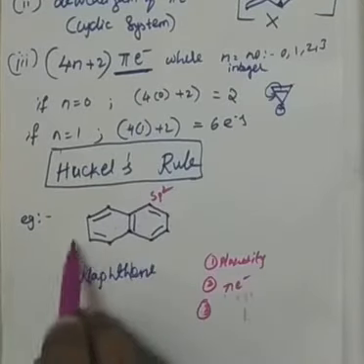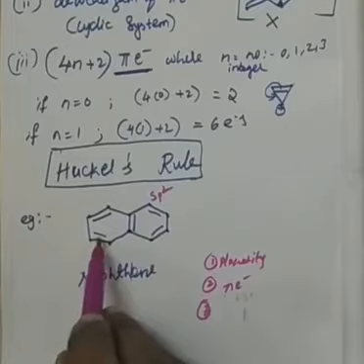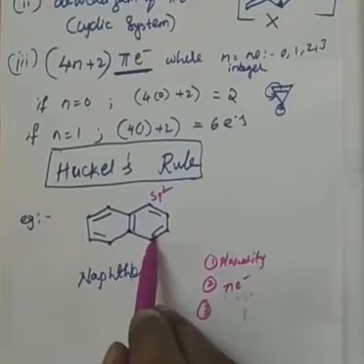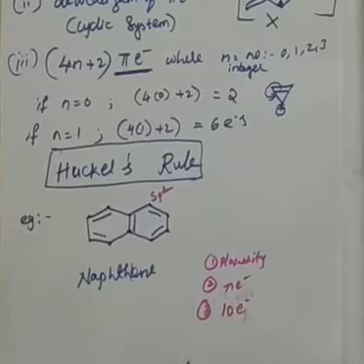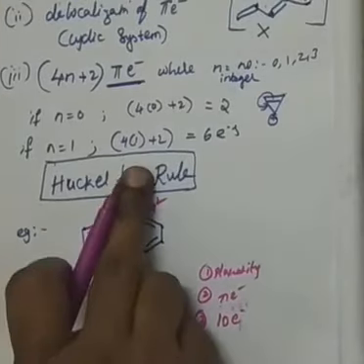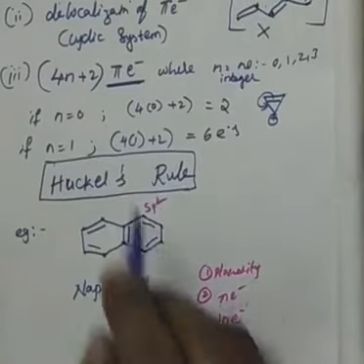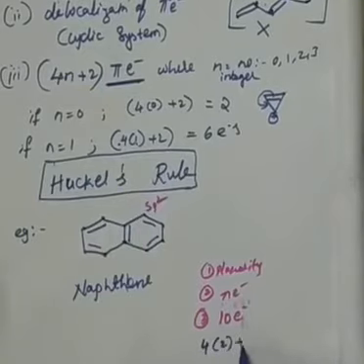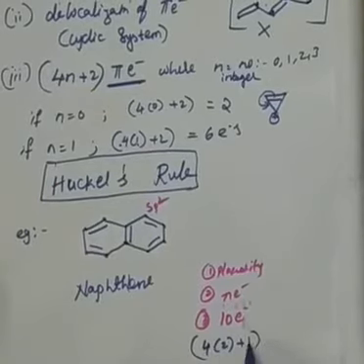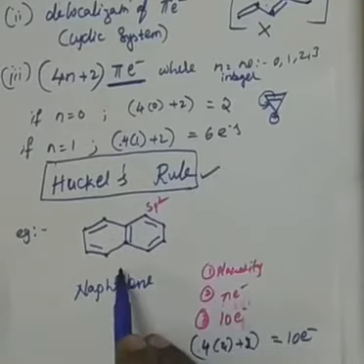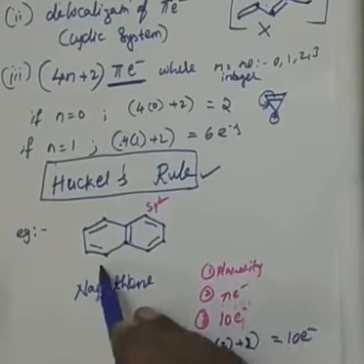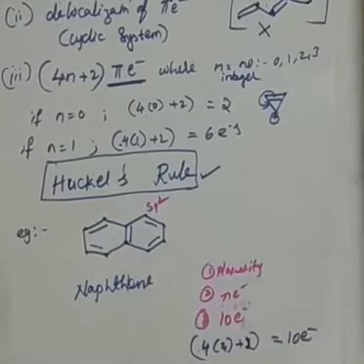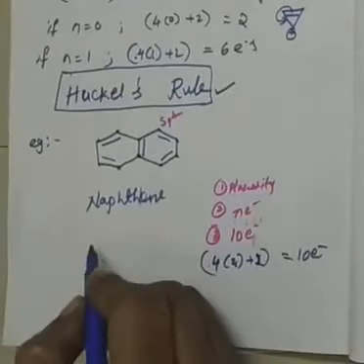Whether it comes under the 4n plus 2 rule or not, count it. How many double bonds are there? 1, 2, 3, 4, 5. 5 double bonds means 10 electrons are there, right? Whether these 10 electrons will fit into our 4n plus 2 rule or not, check it out. If I take n equal to 1, 6 electrons only. Let me take n equal to 2. 4 2s are 8. 8 plus 2, 10 electrons. Yes. That means Huckel's rule is also followed by this compound. So, all are satisfied. Therefore, I call this one an aromatic compound.